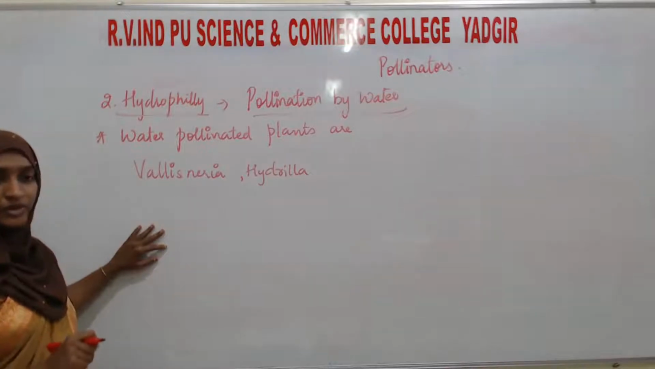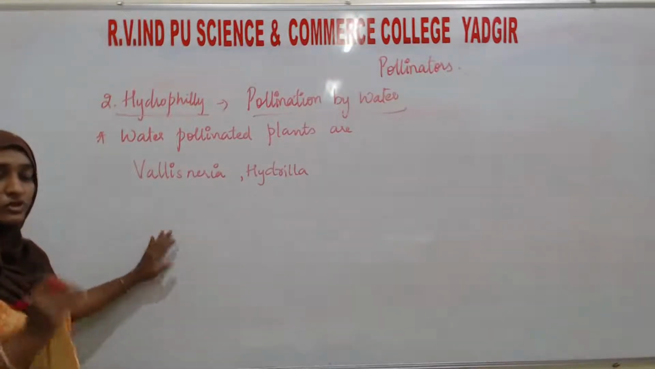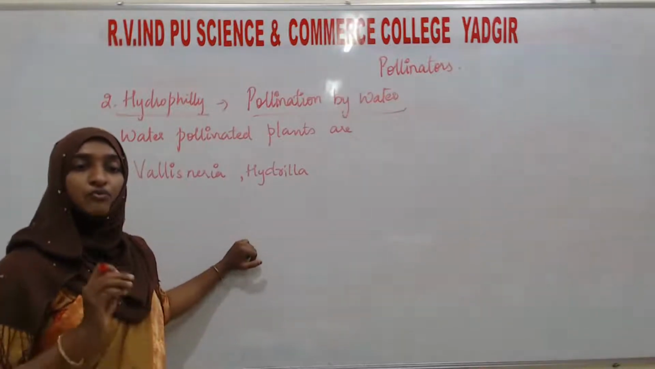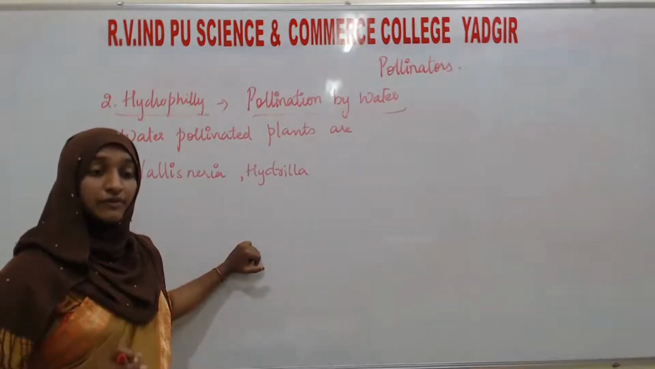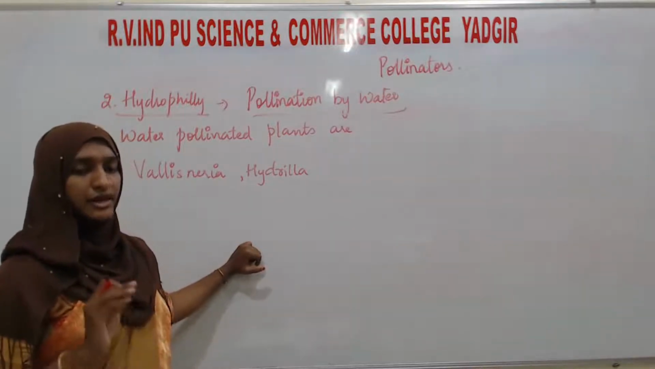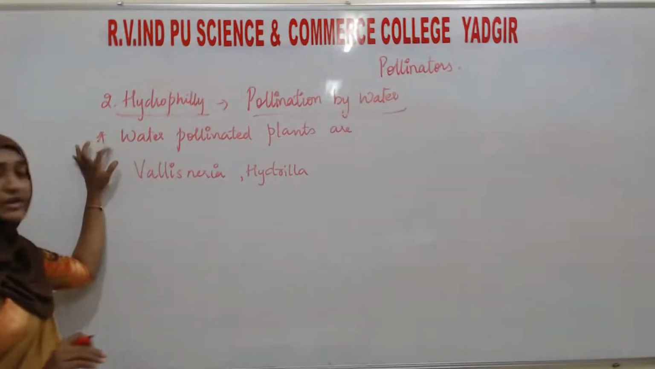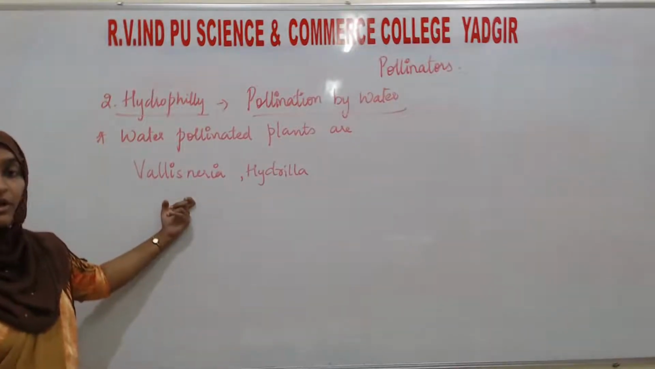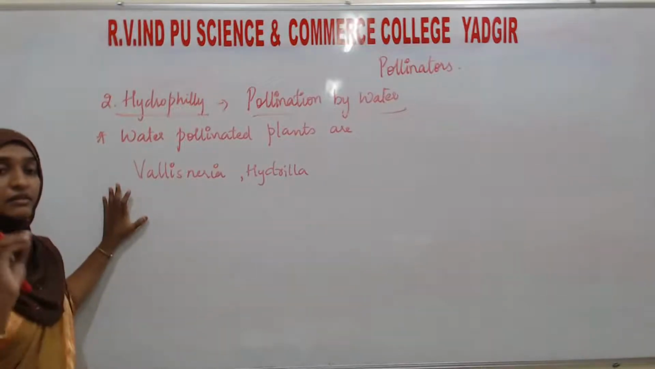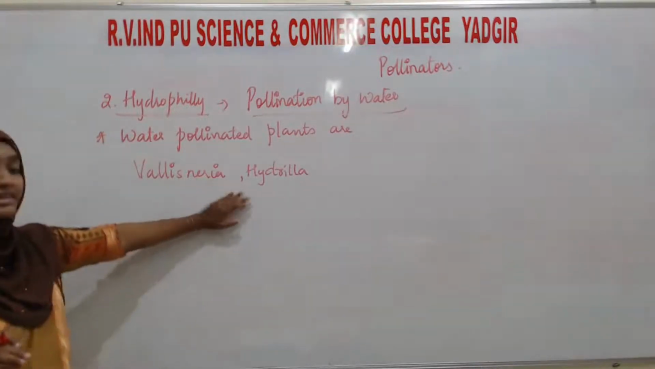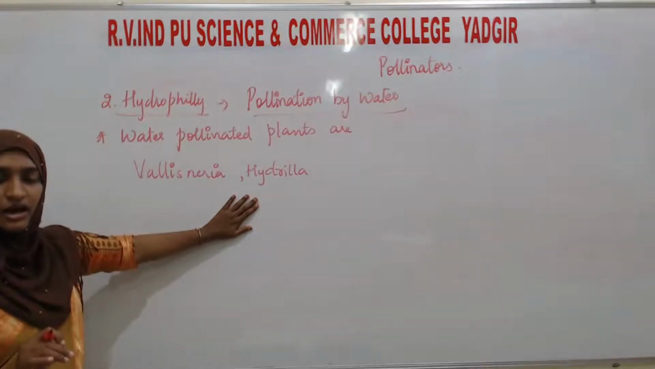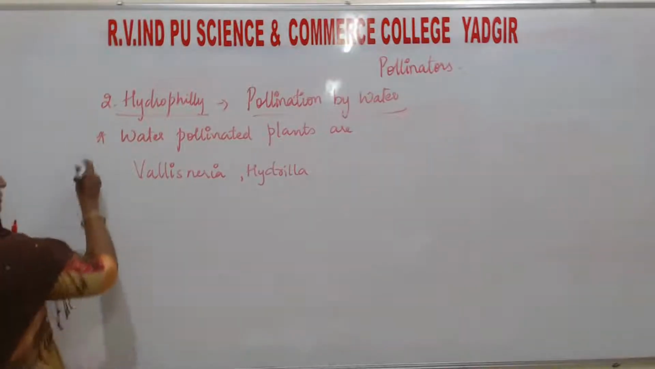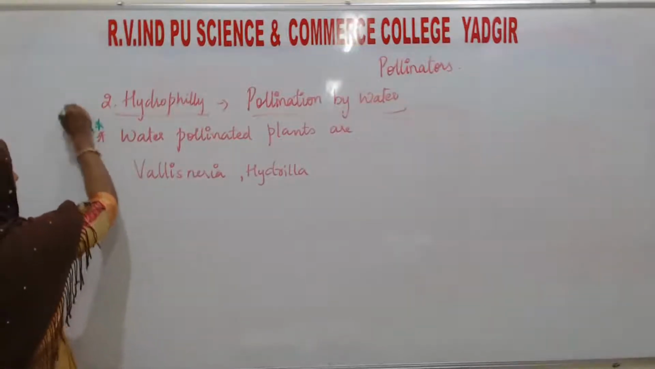Most of the time they ask for 2 marks, that is, adaptations of wind pollinated flowers. Most of the time they also ask a question on water pollinated plants by giving specific names of the plants. Okay, explain water pollination in Vallisneria or Hydrilla. Like that they ask for 3 marks. So this question may be asked for 3 marks.